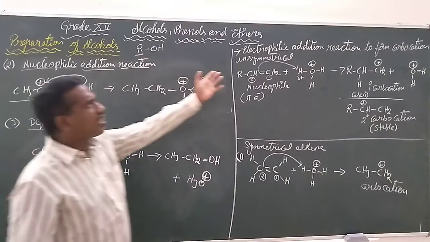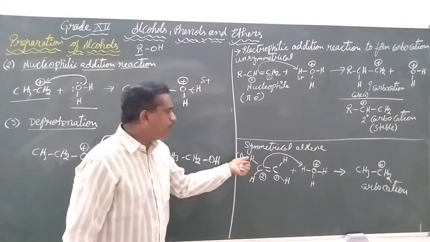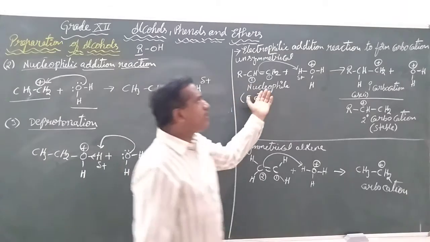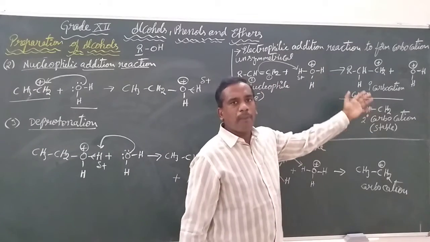If you take any unsymmetrical alkene, meaning in the place of one of the hydrogens we use any R, it may carry on in a two-step mechanism.